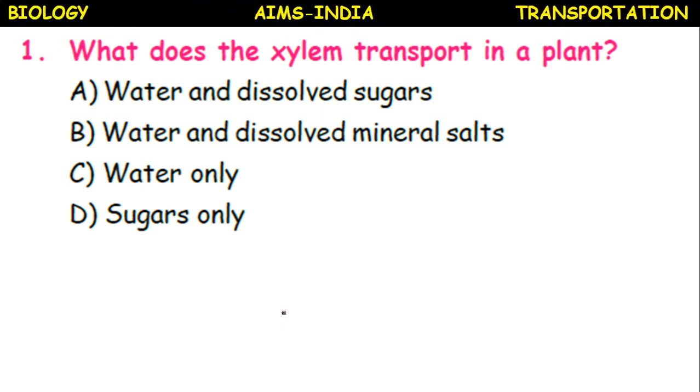What does xylem transport in a plant, or what is the function of xylem? Water and dissolved sugars, water and dissolved mineral salts, only water, only sugar. So xylem transports water and mineral salts.